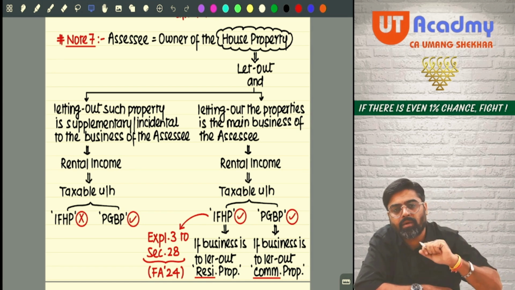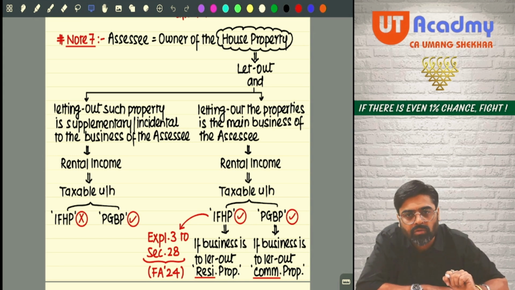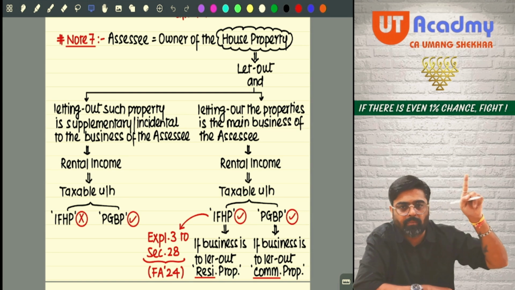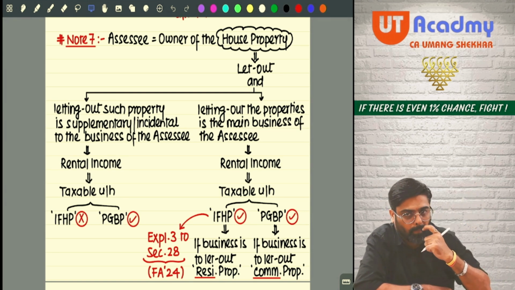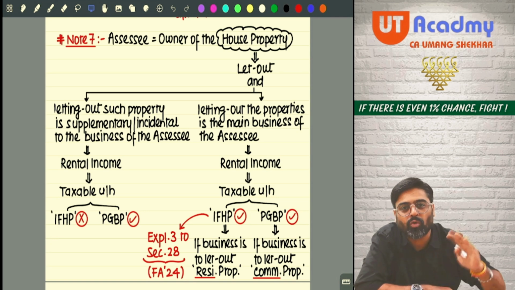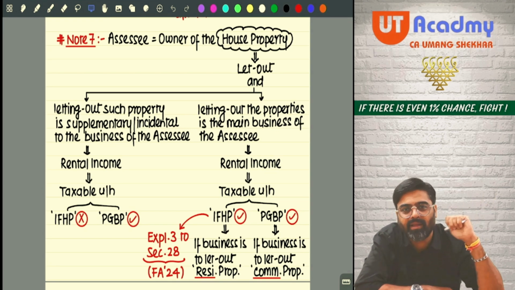From where will I get the workers? The workers will come from nearby cities and towns. And just imagine, I cannot expect them to travel every day 200, 300 kilometers. Nobody is going to travel so far every day.